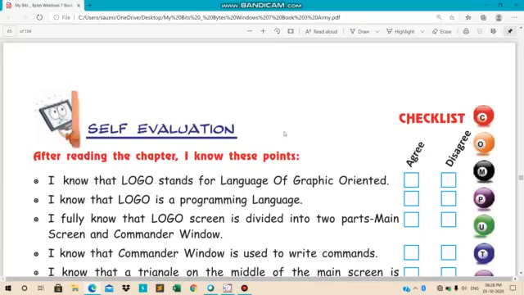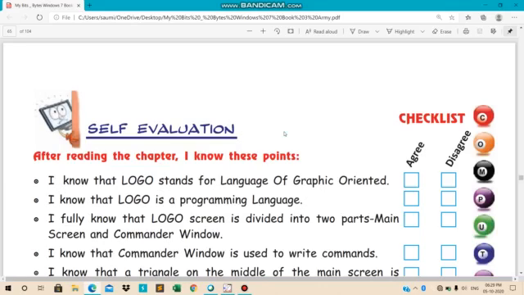So dear kids, in our last class, we completed this chapter, the introduction to MSW Logo. Today we will start doing the exercise questions. Some of the exercise questions we have already done in our previous class, so today we will just revise the things.